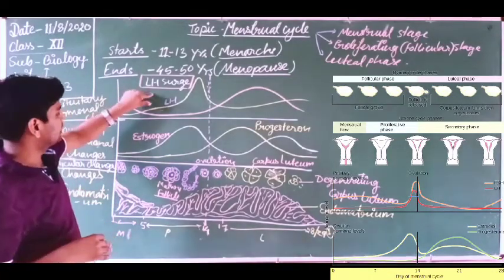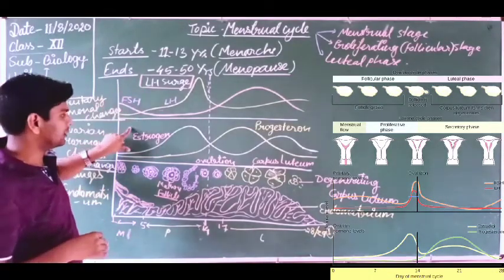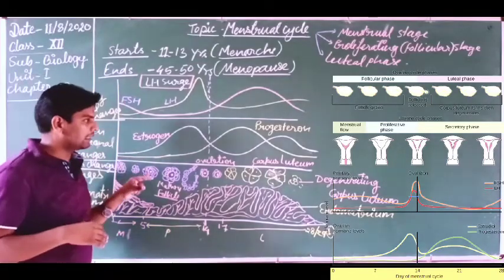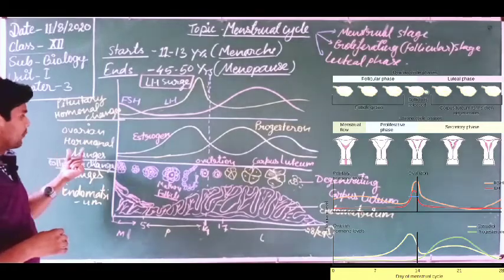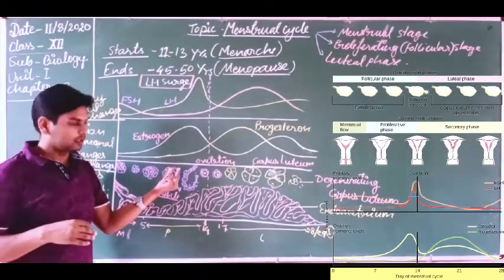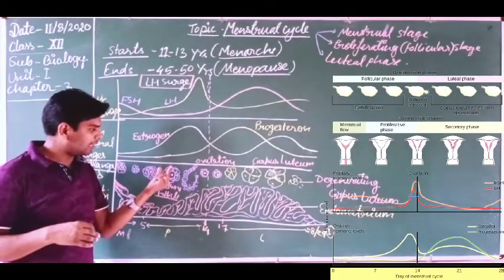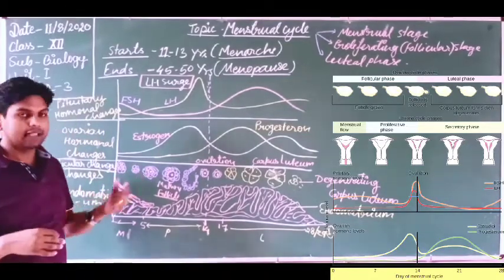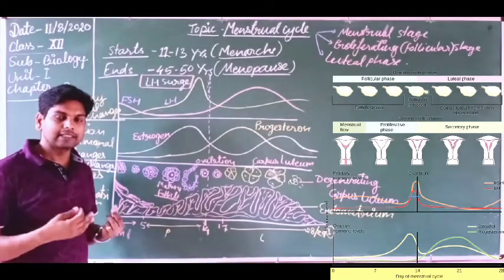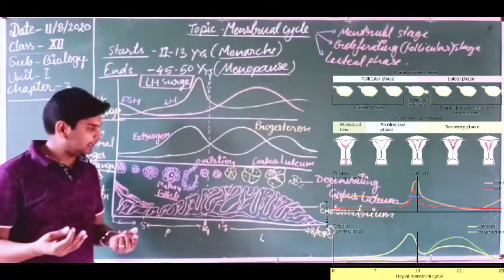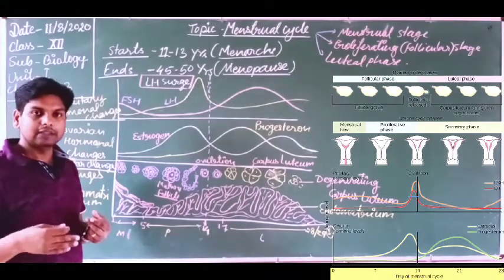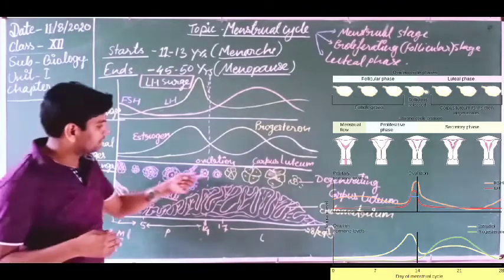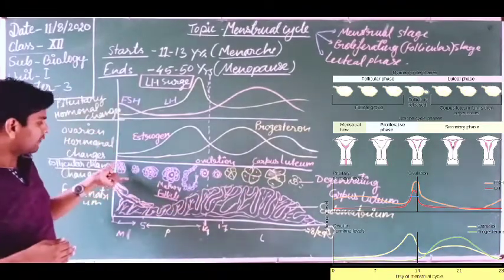Just like here, in this curve also, what are the changes occurring in ovarian hormones at the time of the menstrual cycle? So this graph may also be asked. And here, what is the follicular development, and what are the changes occurring after fertilization, and what are the changes occurring if fertilization does not happen? So these changes may also be asked after giving this diagram.